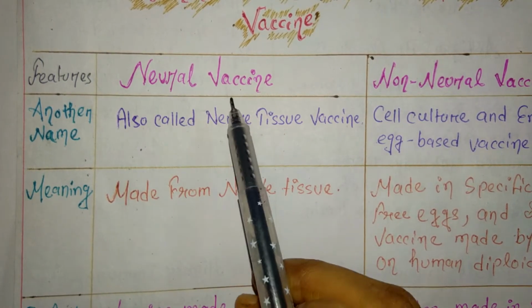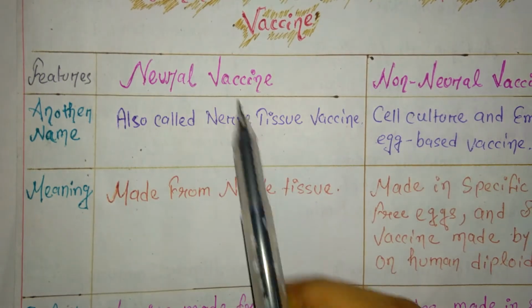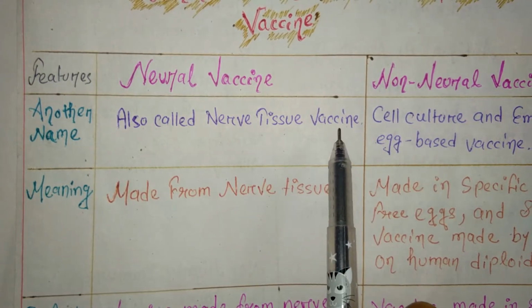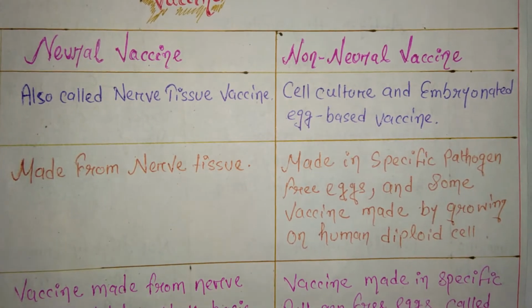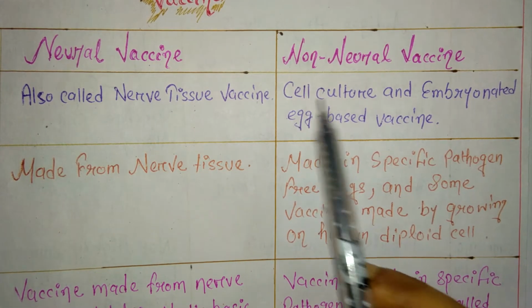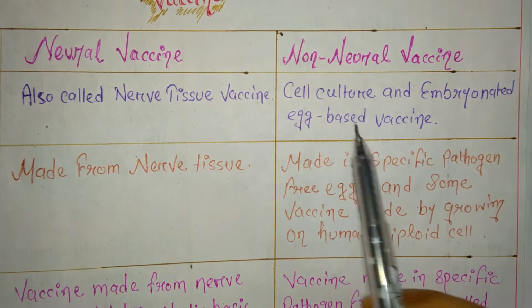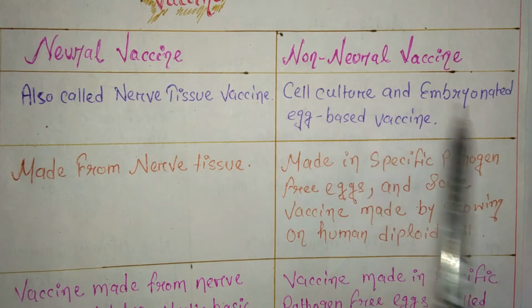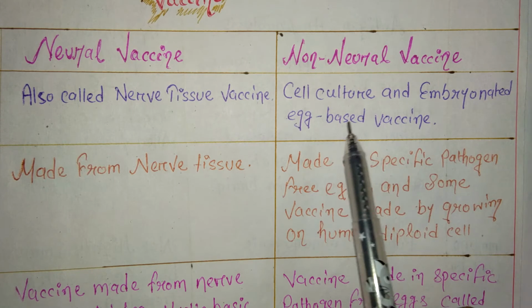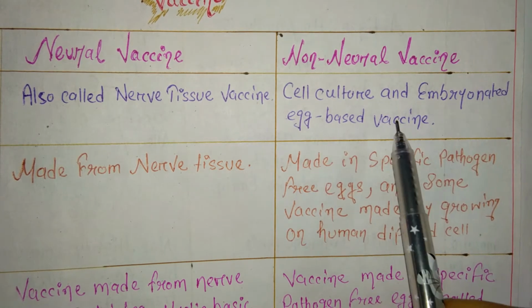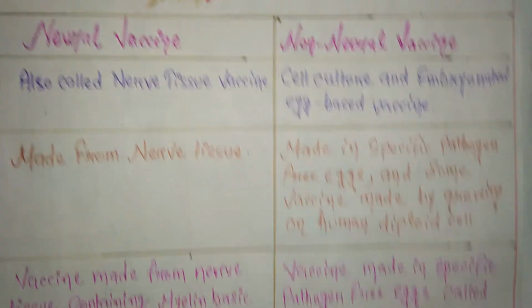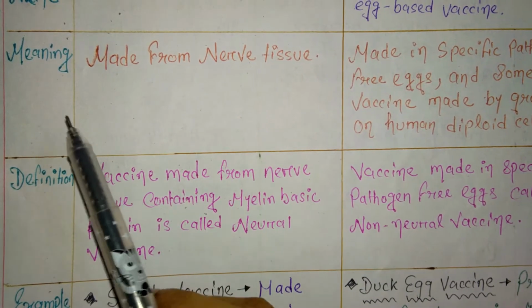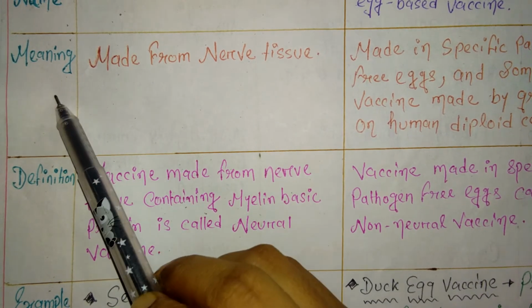Another name of neural vaccine is nerve tissue vaccine. And for non-neural vaccine, another name is cell culture and embryonated egg-based vaccine. What is the meaning of cell culture? What is the meaning of embryonated egg-based vaccine? What is the meaning of nerve tissue vaccine? You will all get to know when we study more. So let's study the meaning.